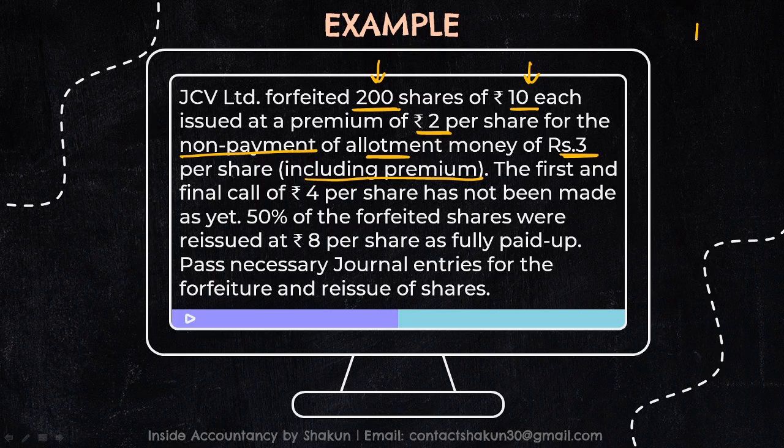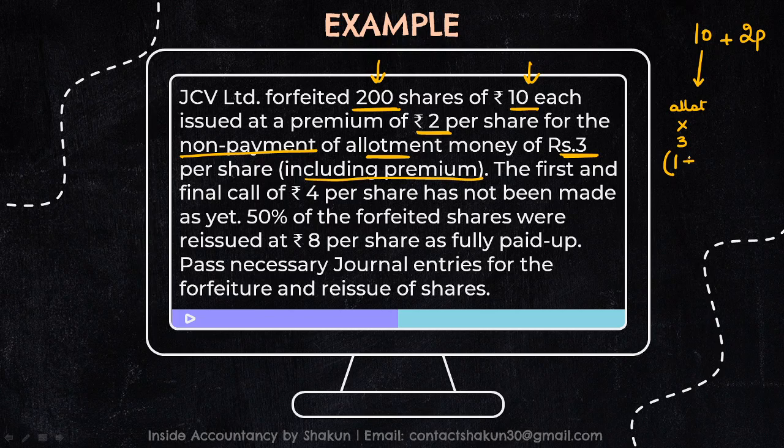So that means 10 rupees is the face value, 2 rupees is the value of premium. Out of this, he's saying 3 rupees is unpaid, right? The allotment has not been paid. The allotment was 3 rupees, which includes the premium.